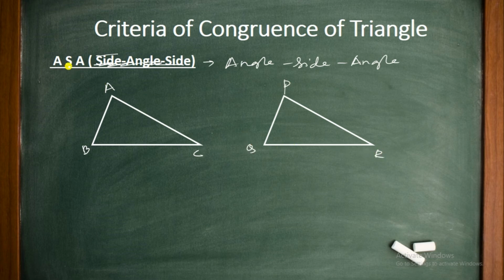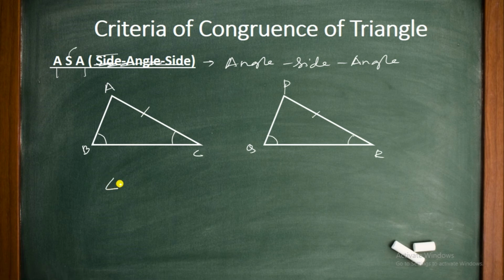We can see here that two angles are there and one side is there. If we can show this angle is equal to this angle, that is B is equal to Q, C is equal to R, and AC is equal to PR, then we can say these two triangles are congruent.